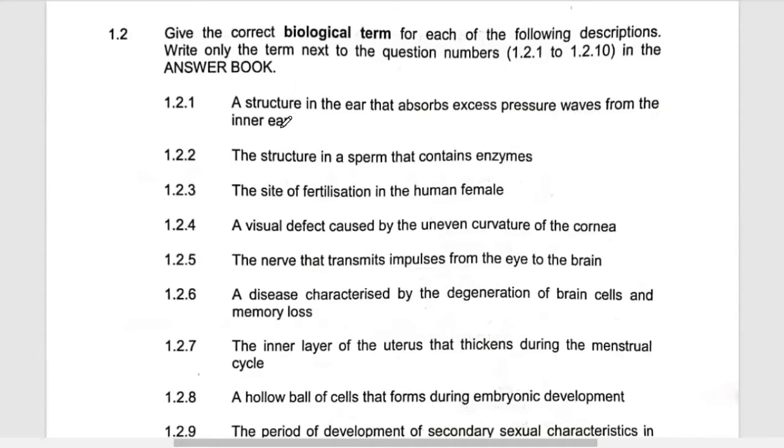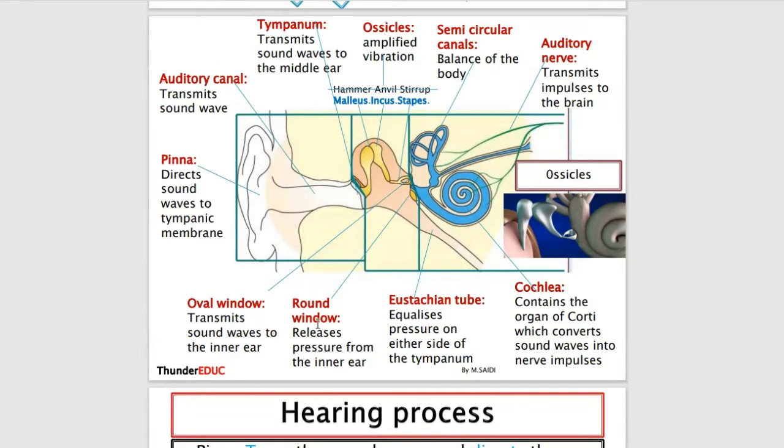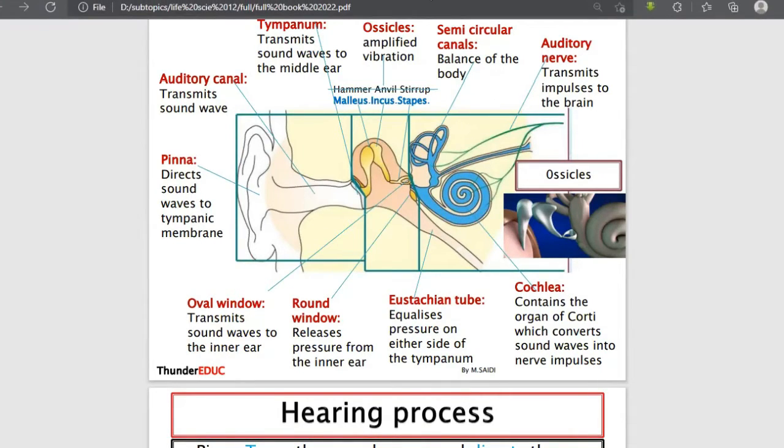How do you call that structure of the ear which absorbs the excess pressure from the inner ear? That structure is called round window. It absorbs the excess pressure from the inner ear. Yes. Sometimes we say that it absorbs excess pressure from the inner ear, or sometimes we say that it releases pressure from the inner ear. So as I told you, in this book you cannot find any question that cannot be answered. So whenever you have challenges, go back to the booklet, it will help you out.